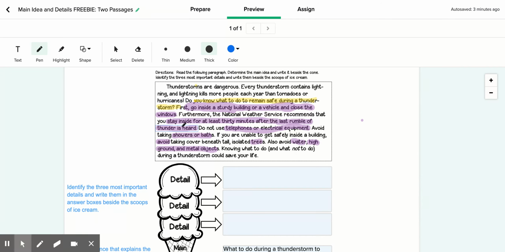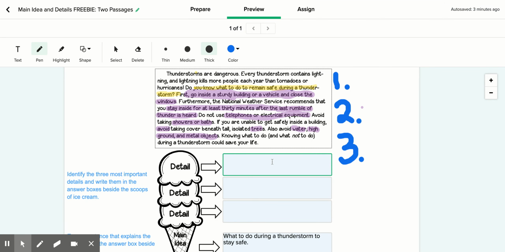So let's put this into 3 categories. Where to go. That'll be our first one. Our second one will be what not to use. And our third will be what to avoid. So down here I'm going to write, where should we go?